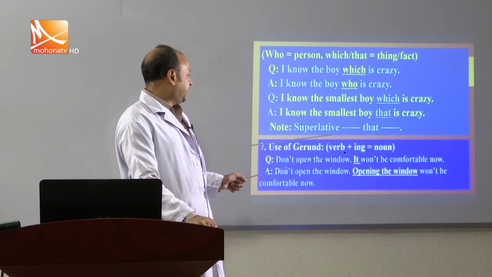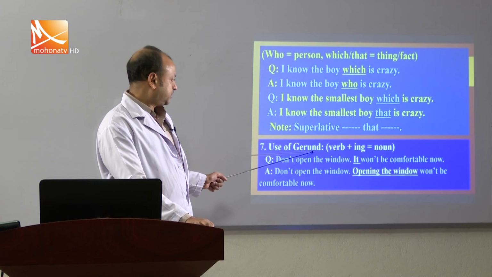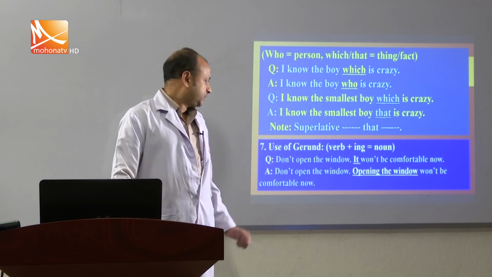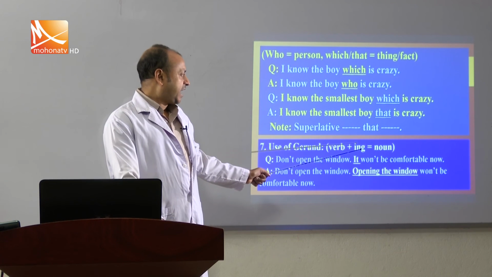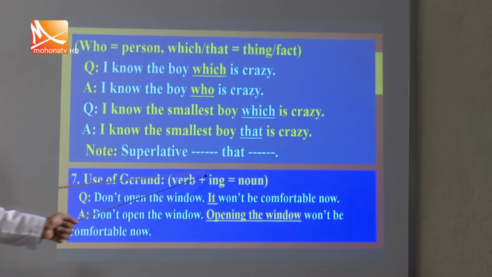And let us see our next rule, use of gerund, my student. So, what is gerund, you know? Gerund is a noun form that consists of V1 and ing. So, verb plus ing and acting as a noun, that is known as gerund, my student.